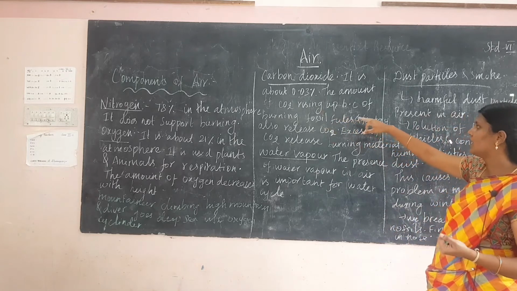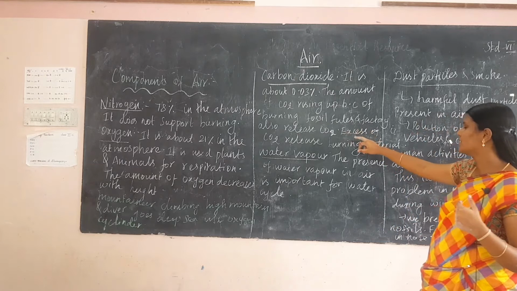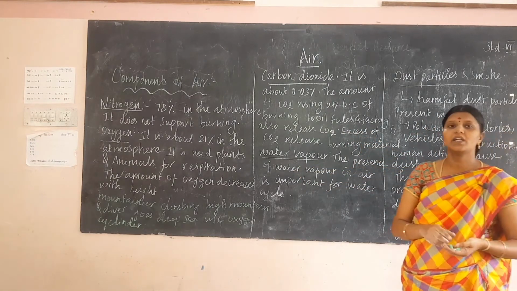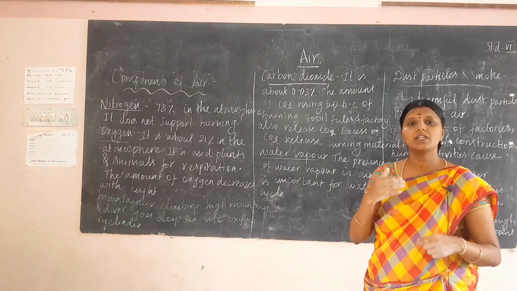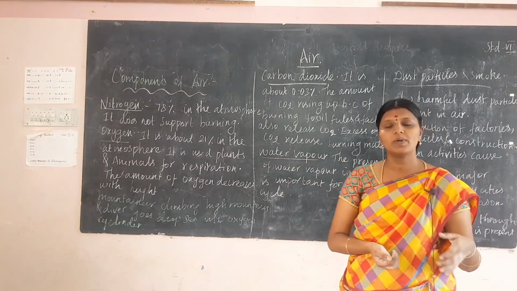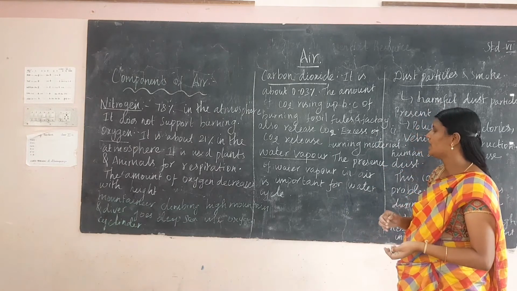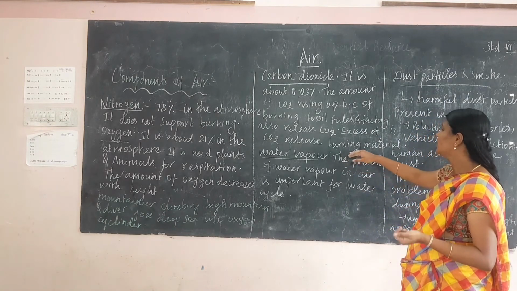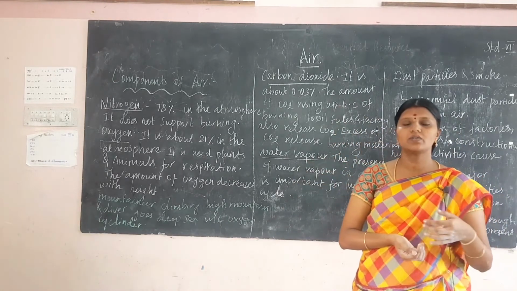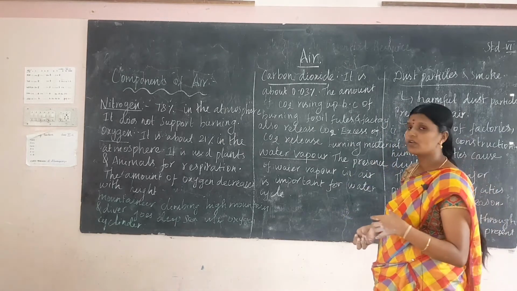But the amount of carbon dioxide is rising because of burning of fossil fuels, and factories also release carbon dioxide, and the excess of carbon dioxide released by burning material also leads to an increase in temperature. This causes global warming. Global warming is also called the greenhouse effect. So the burning of material releases more carbon dioxide, which leads to increasing temperature and global warming.